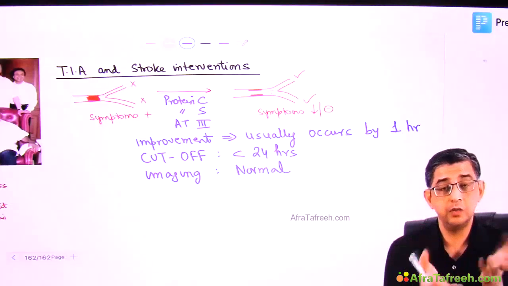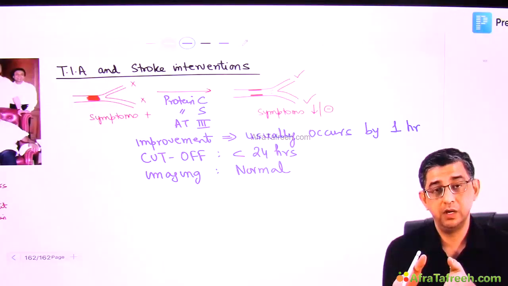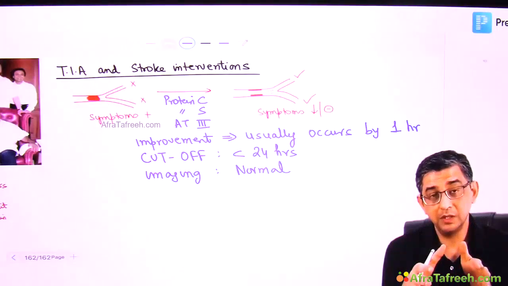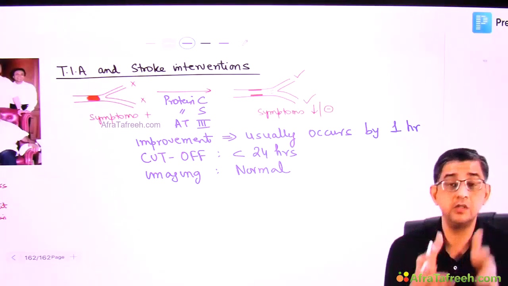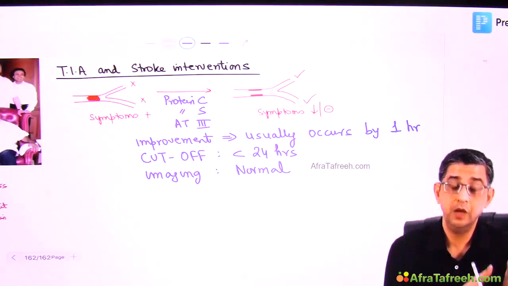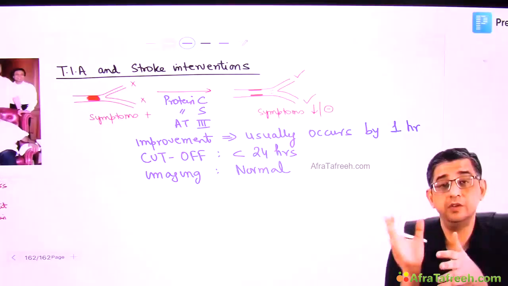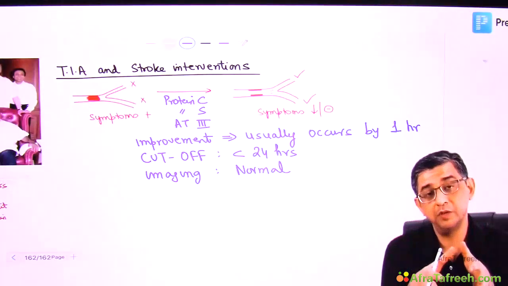So how will I make a diagnosis? On clinical grounds, like if the neurological deficit is persisting after 1 hour. Even if the CT scan is normal, I will still be doing thrombolysis in the patient, guys. Why? Because you see, the reason why you do a non-contrast CT scan is not to identify an ischemic stroke. Radiological finding of ischemic stroke might take 6 hours to appear. You're not going to wait for 6 hours and then say, okay, it is ischemic stroke, because the cutoff period is 4.5 hours.